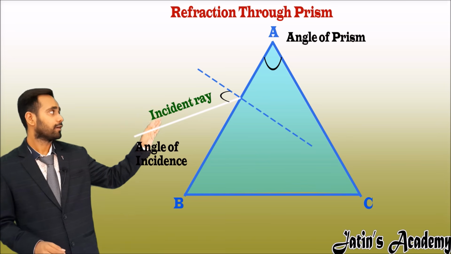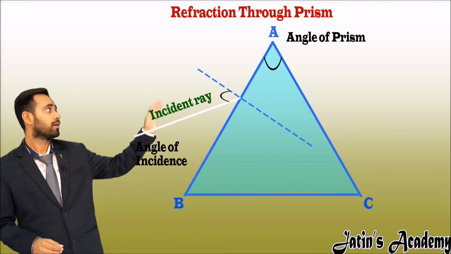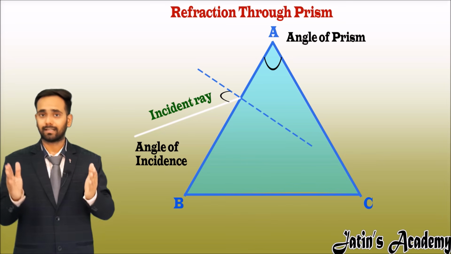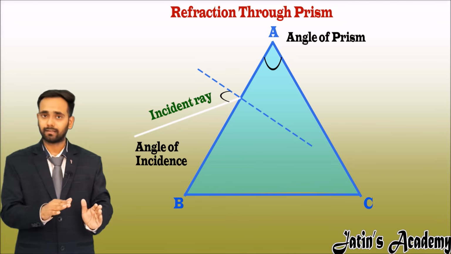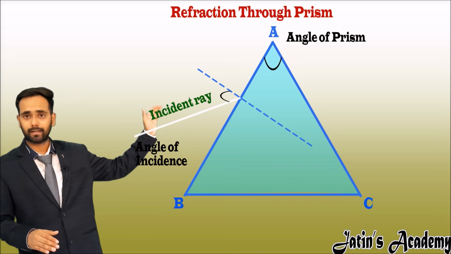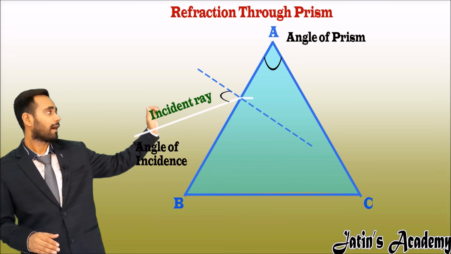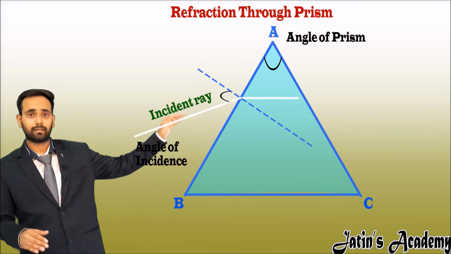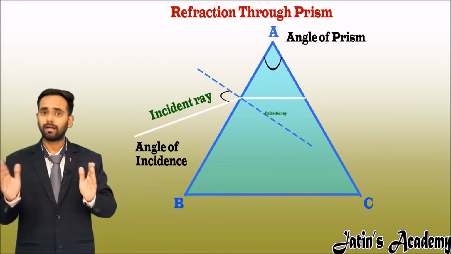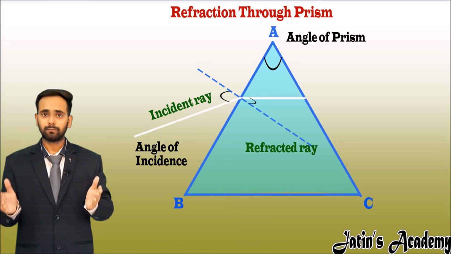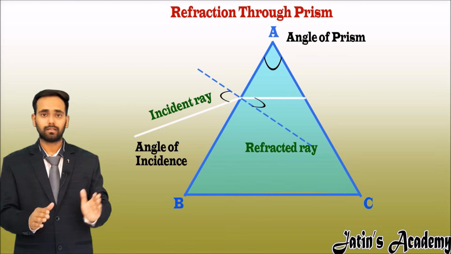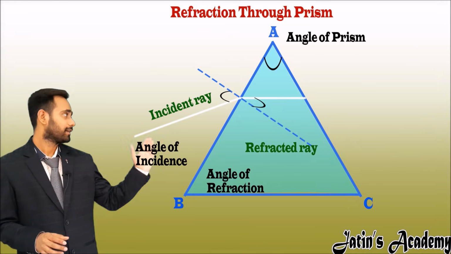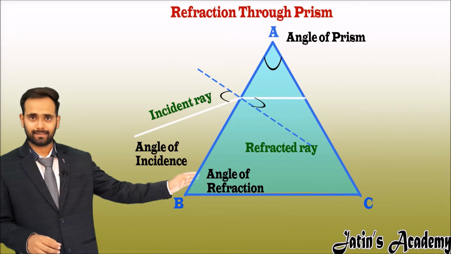Now this ray wants to go straight, but due to the change in the refractive index, or we can say that glass is denser than air, the light bends towards the normal. After bending toward the normal, the ray goes straight. This ray has now become a refracted ray. So the angle between the refracted ray and normal is the angle of refraction. This refracted ray is going toward the AC line.